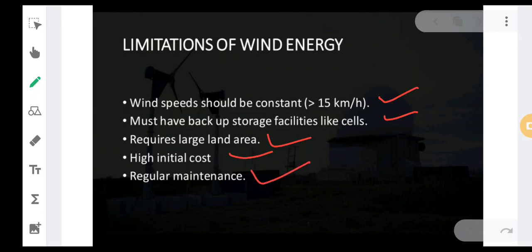Then the next thing is that regular maintenance is required. The windmill requires painting and all those things so that it stays in good condition. If we just leave that windmill in a pathetic condition outside in the environment, what will happen? It will catch rust, and many things can happen so that it may get destroyed. So regular maintenance is required, like painting, oiling, greasing, which will help keep that windmill in proper condition.